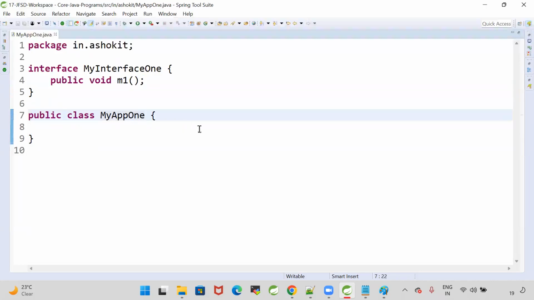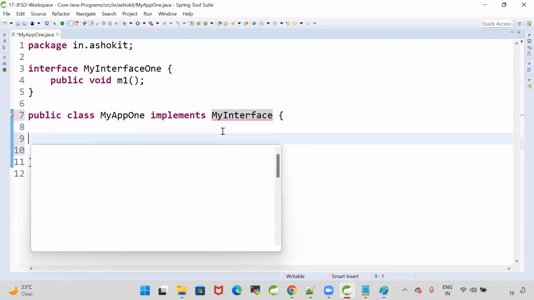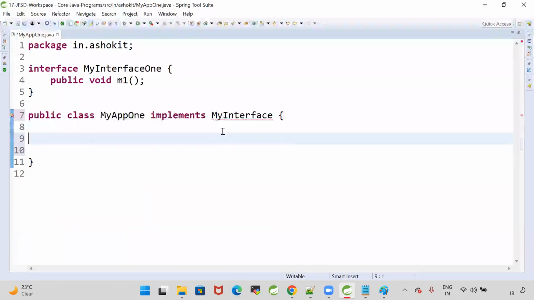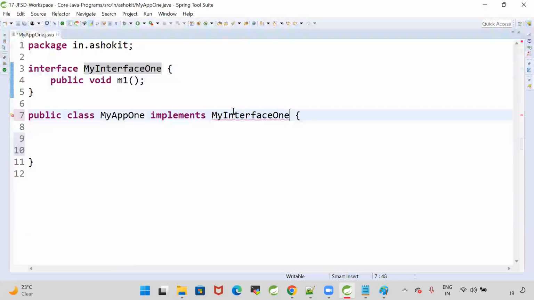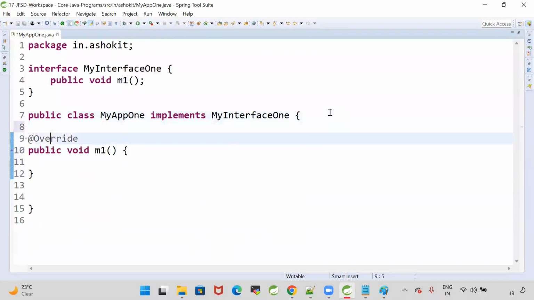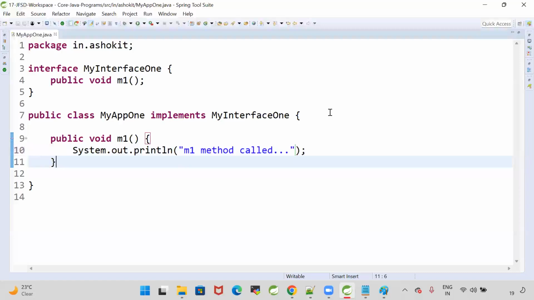So my class should implement that interface by using the implements keyword: public class MyApp1 implements MyInterface1. The m1 method we are going to override, with System.out.println("m1 method called").